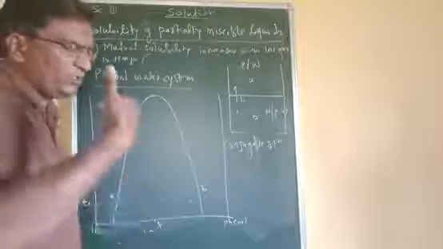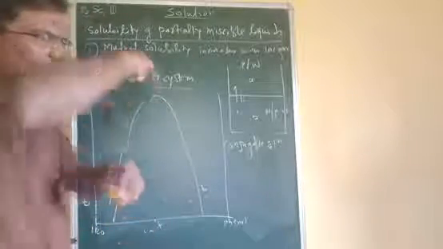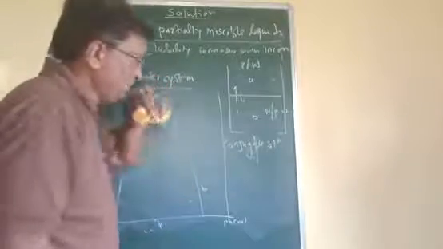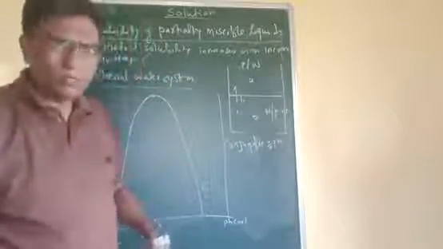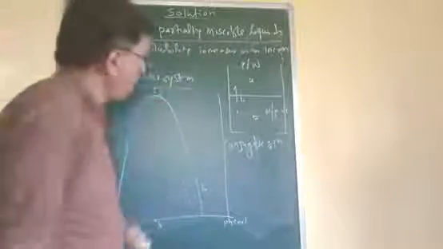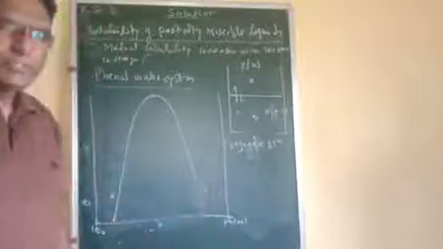If we shake phenol and water at this temperature with this composition, then two layers separate out. One layer is phenol in water and another layer is water in phenol. Two conjugate layers are formed, and their compositions are represented by A and B respectively.